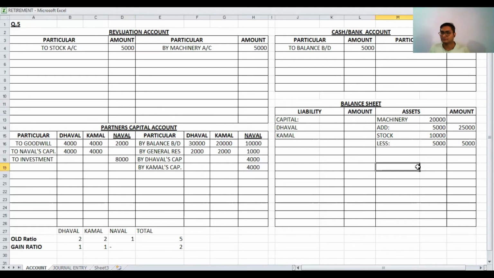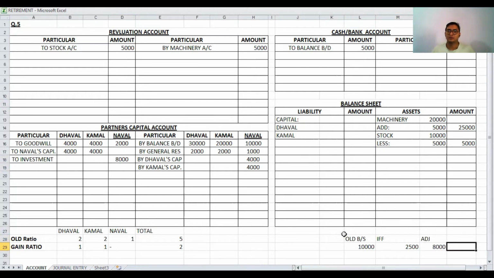But here, in old balance sheet, investment is 10,000. On the opposite side, investment fluctuation fund, that is 2,500. And as per adjustment, investment value is 8,000.